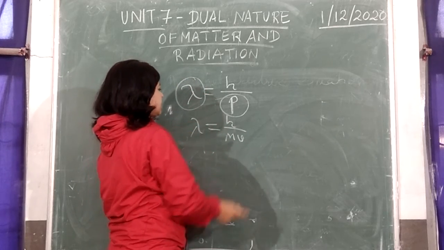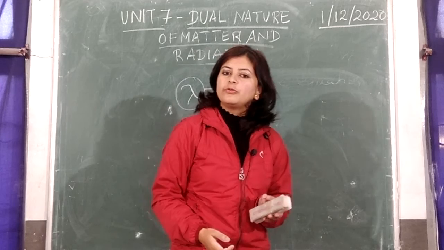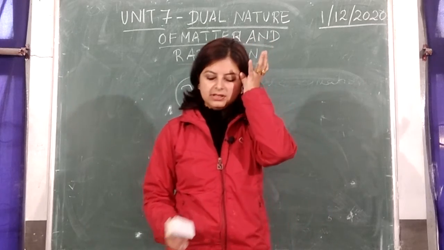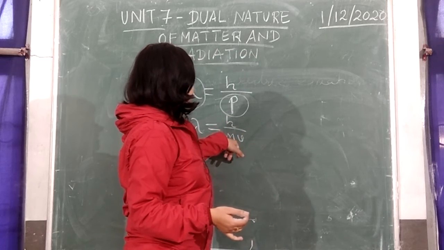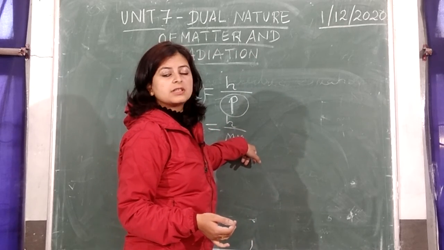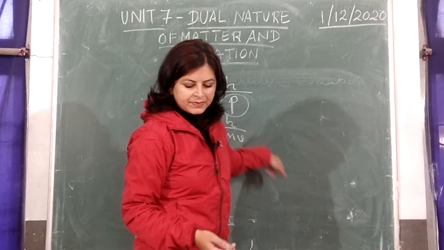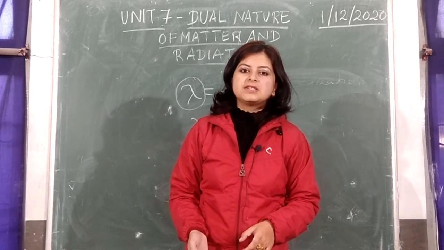So this equation gives you an account of both the wave nature and particle nature of matter and radiation. Here m is the mass of the particle and v is the velocity with which the particle is moving. So this is about dual nature of matter and radiation.